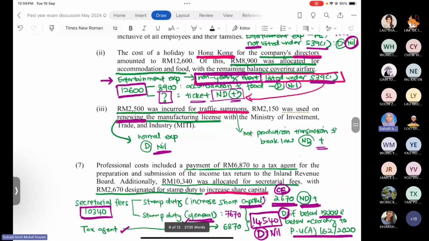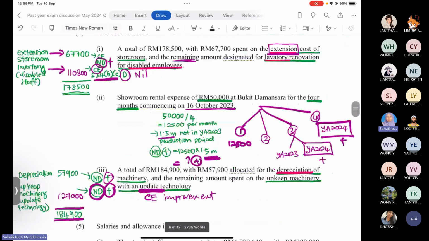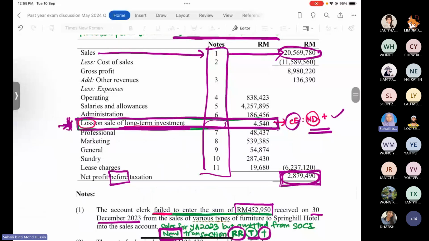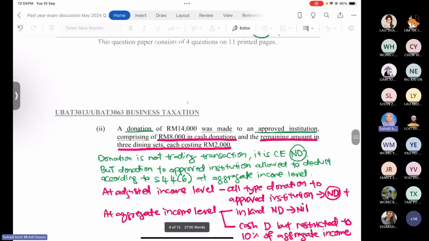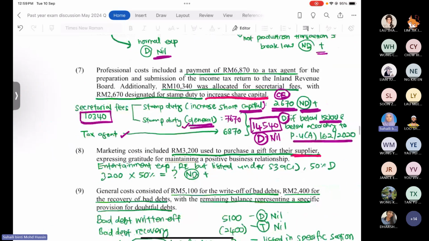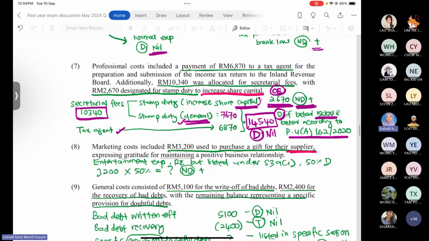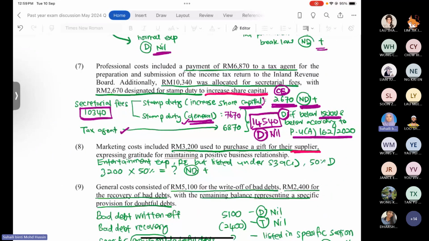Okay, right. So number 8, we have marketing expenses. The company deducted in Sochi 385,000 ringgit. The marketing cost included 3,200 ringgit used to purchase a gift for their supplier to express gratitude and maintain a positive business relationship. When the company purchases a gift for their supplier, this is part of entertainment expenses. Revenue expenditure satisfied section 33 subsection 1.